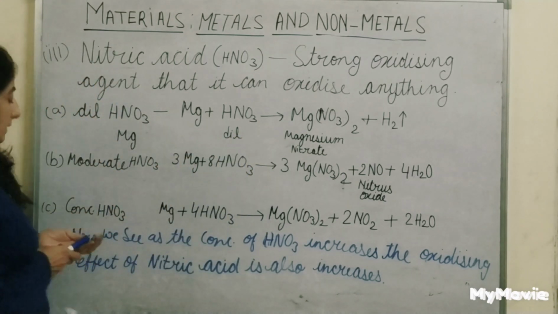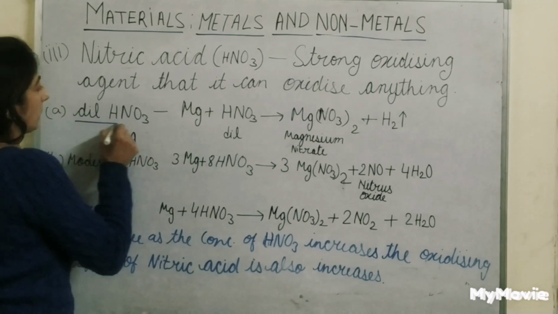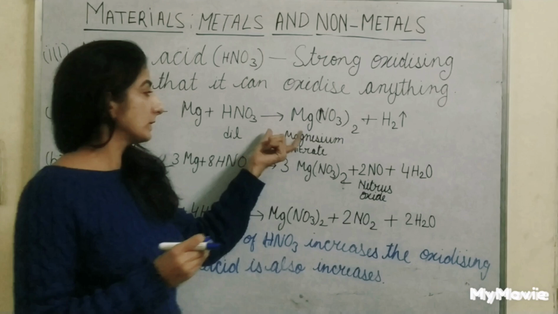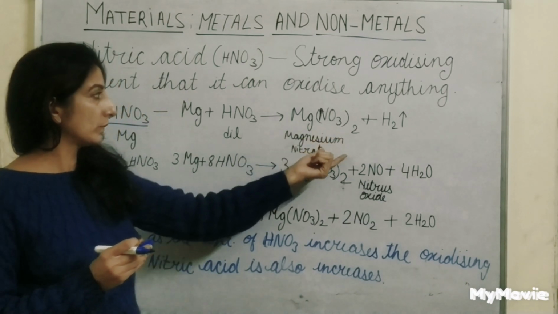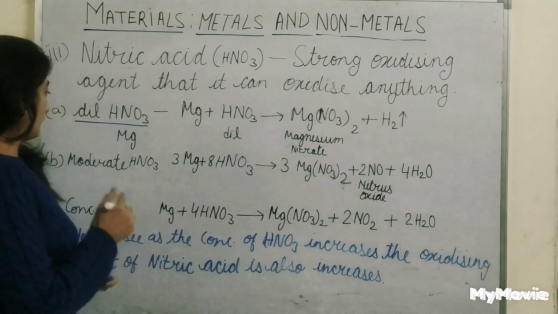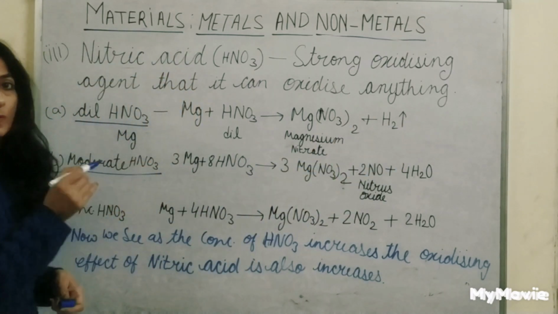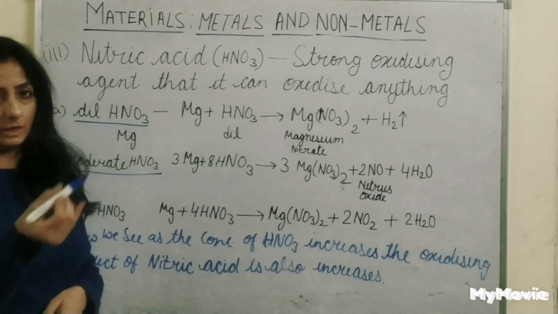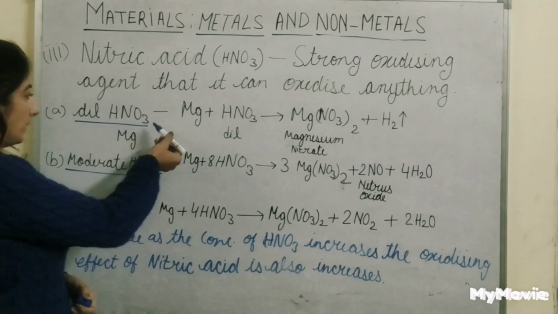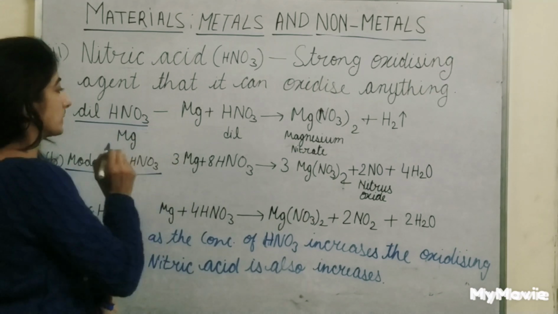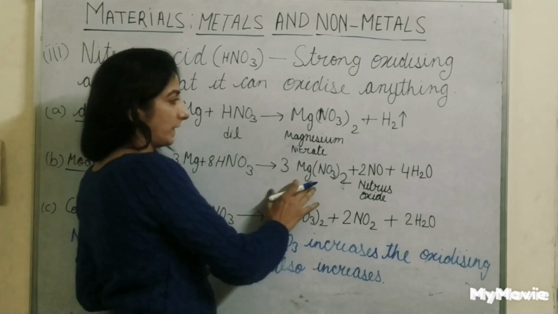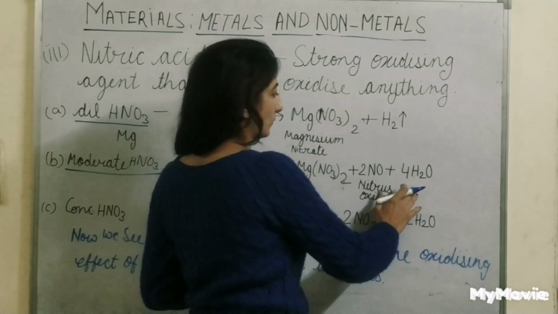First we take dilute HNO3. Magnesium plus dilute HNO3 gives us magnesium nitrate, Mg(NO3)2, plus it releases hydrogen gas. Now we will take moderate HNO3. Moderate HNO3 means neither dilute nor concentrated, so it is a little bit more concentrated than dilute HNO3. When it reacts with magnesium, it gives us magnesium nitrate plus nitrous oxide plus water.